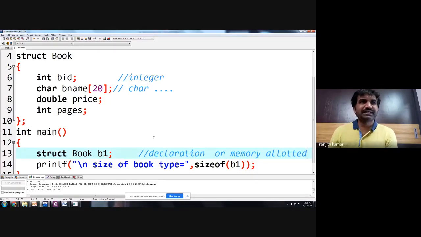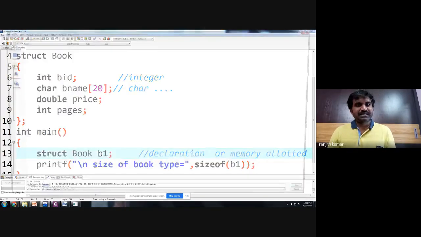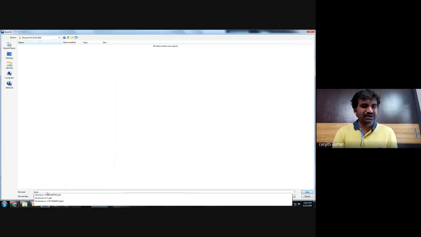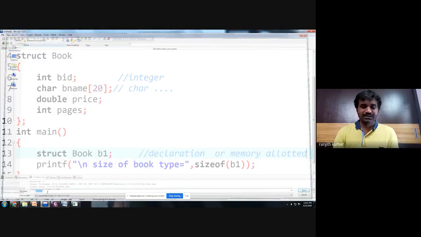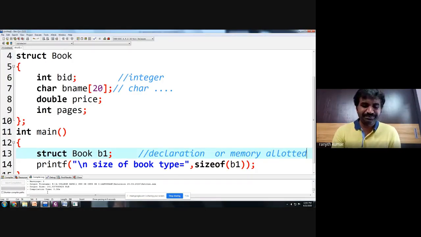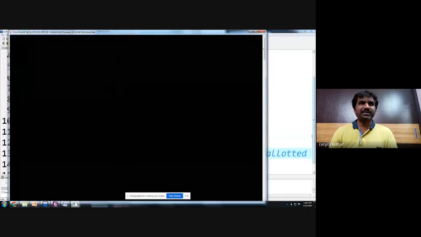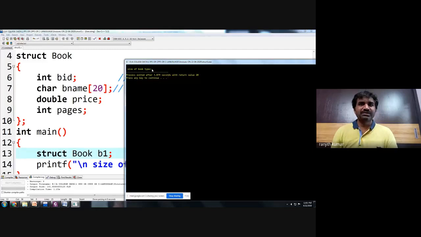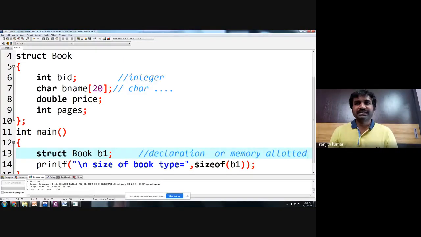Okay, now let us save this program. Let us save this program here. So simply we will save this program in structures, struct1.c. So if you compile this program and run this program, please observe everybody. So I want to create the size of the book. So I have the book created and the size should be printed. So what is the size of book here?